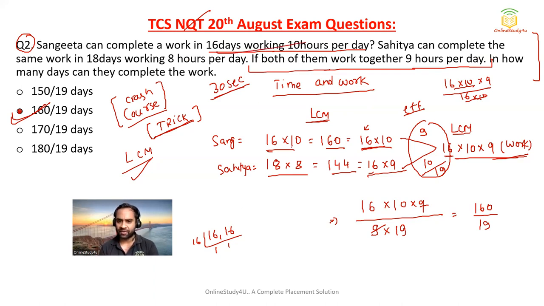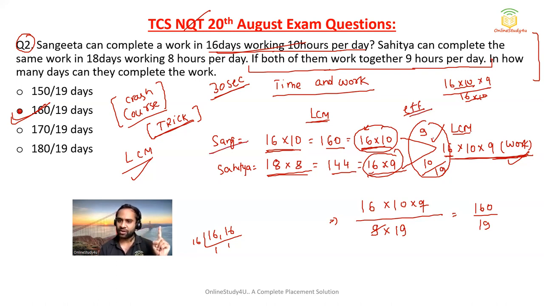So 16 and 10, 160. I have taken the LCM. 18 and 8, 144. I have taken the LCM, and once you take the LCM, that will become the total work. And if we divide this by 16 by 10, it is efficiency. If we divide by 16 into 9, it is efficiency. Efficiency means 1 day work.